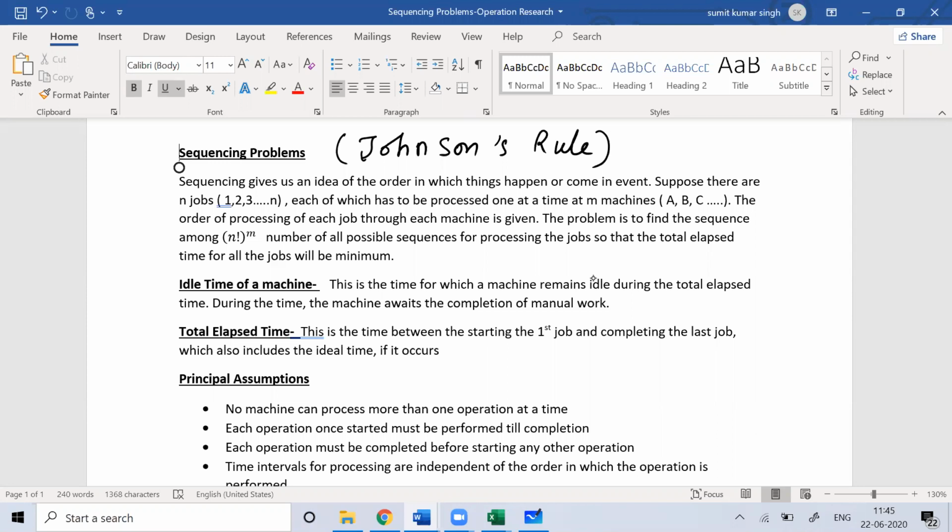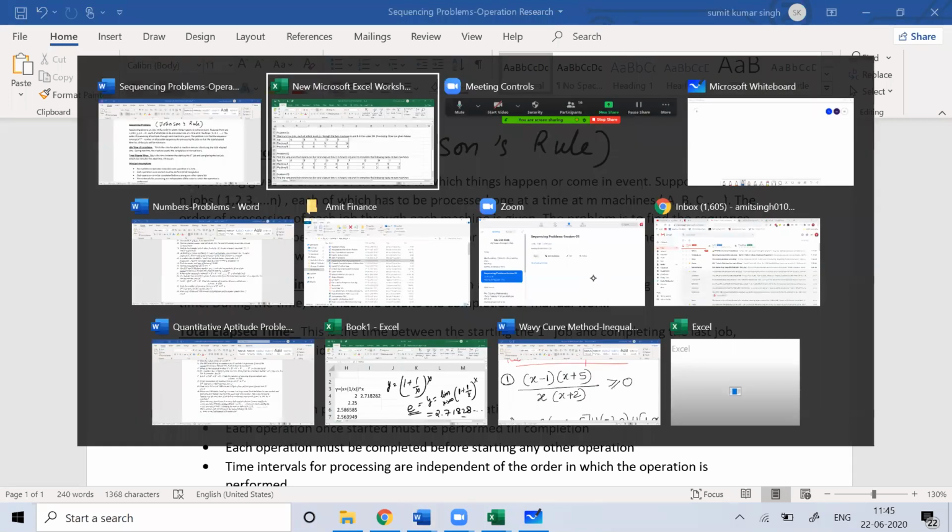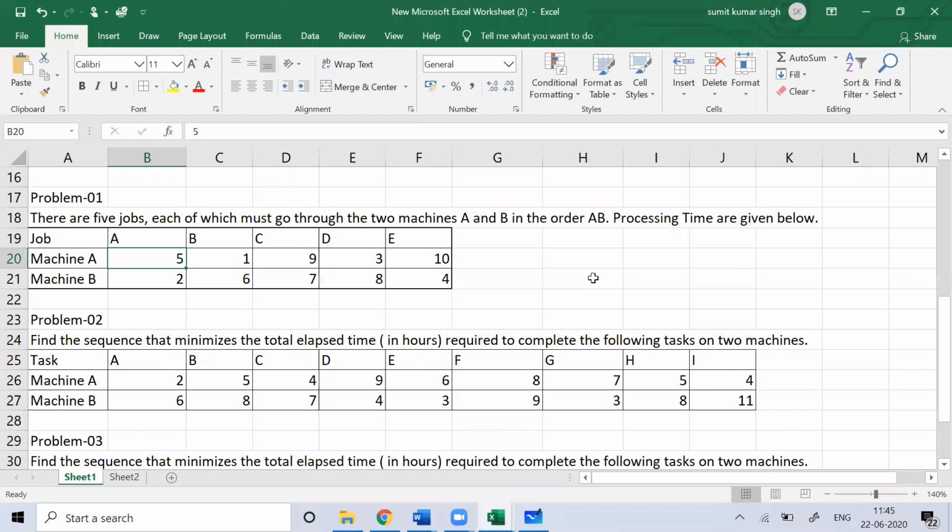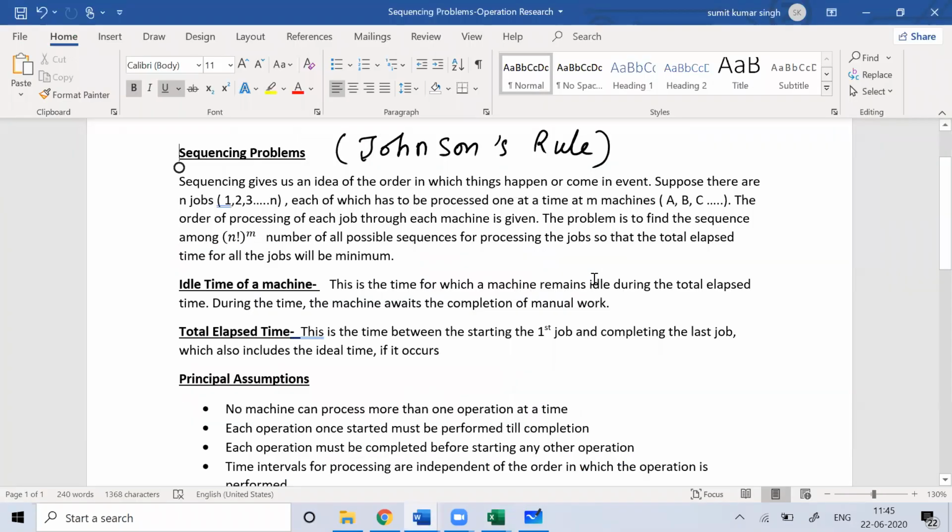Suppose there are n machines, and the order of processing of each job through each machine is given. Whenever you get the problem, that order is given, and the time period needed to perform one set of work on one machine is given. Then what is the problem?